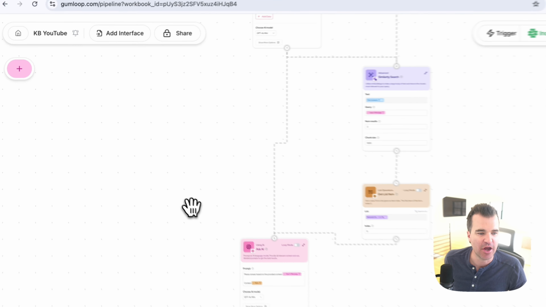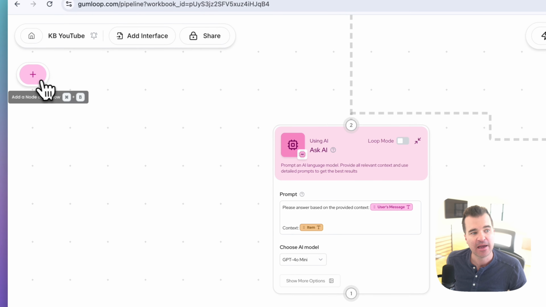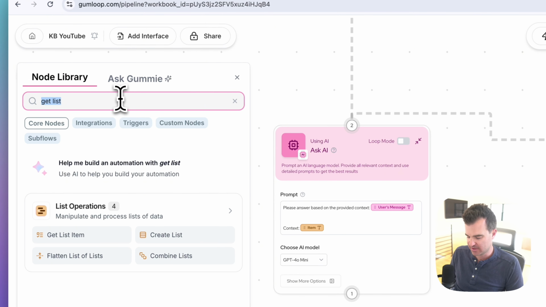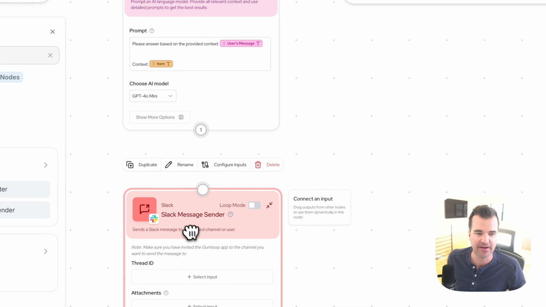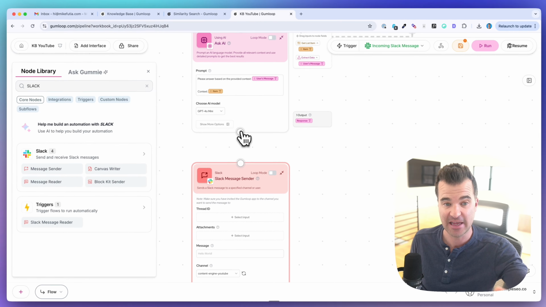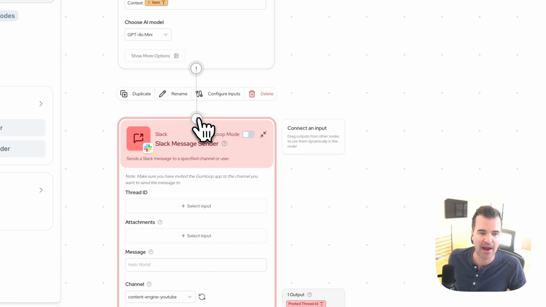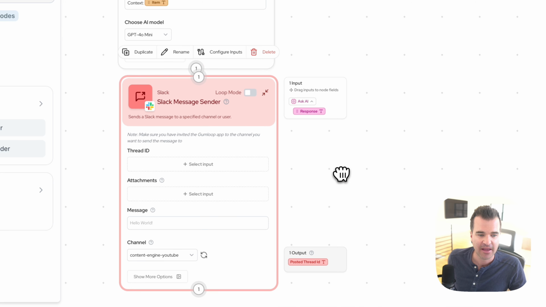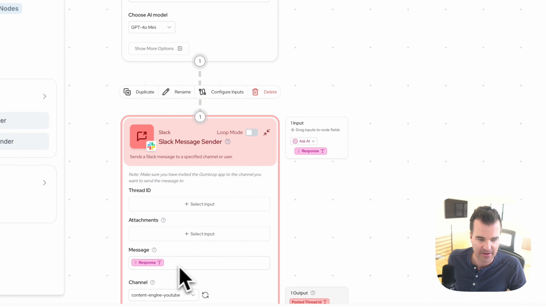All right, so the last node that we need is we want to pass the answer from Ask AI back to us in Slack. So in the node library, I'm just going to search for Slack here, and I'm going to get a message sender. I'm going to drag this onto my canvas here. And again, I'm going to drag the output from Ask AI, which is basically the answer, right? The Ask AI node has the full answer. So I want to send that back to myself in Slack. And then for the message, I want to drag the response from Ask AI right into there.